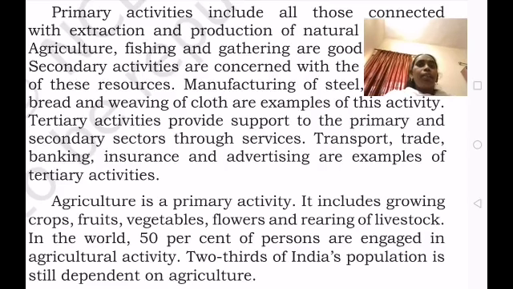There are three economic activities: primary activity, secondary activity and tertiary activity. Today, once again after listening, you have to read the lesson. It is very easy to understand. Thank you.